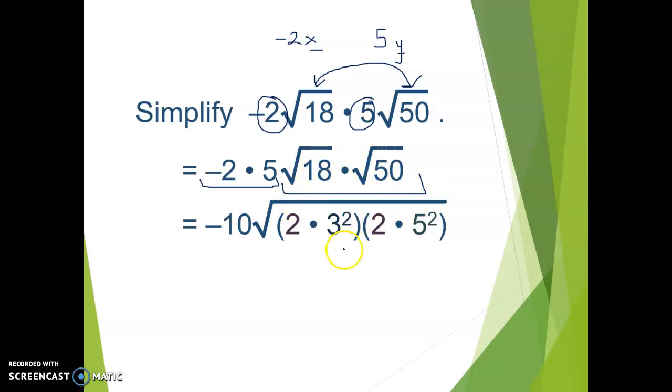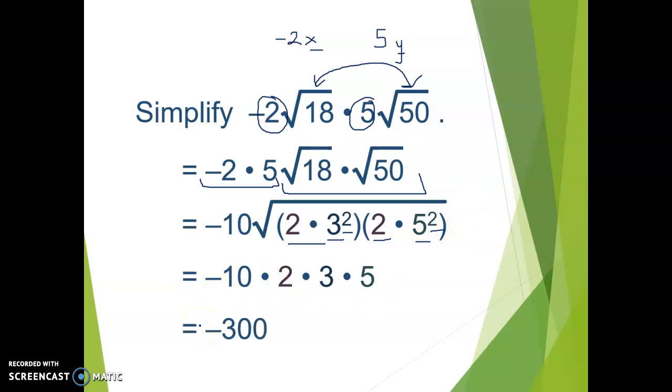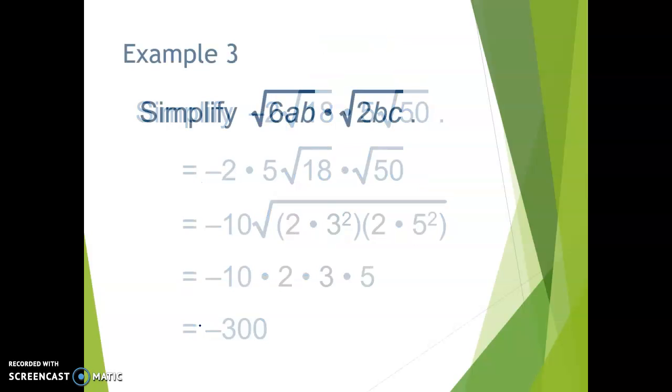And when they did the prime factorization, they ended up with 2 2's, 2 3's, and 2 5's. That's what they ended up with. So each of those then will come out. If we were circling those groups, we would have 2 2's, 2 3's, 2 5's. So negative 10 times 2 times 3 times 5 gives us negative 300.